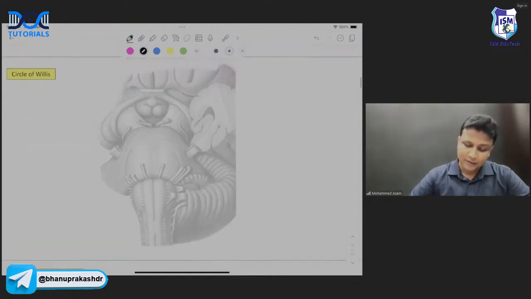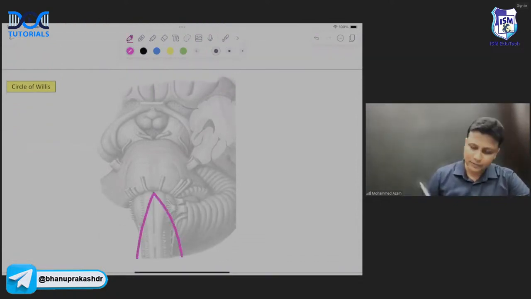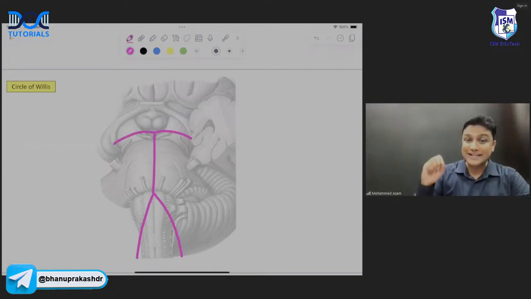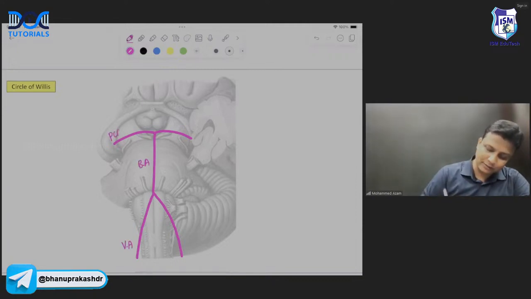Next one. अब ये सर्कल ऑफ विलिस कैसे फॉर्म होता है, बड़ा आसान है. यहाँ देखिए, first of all you'll be having the vertebral artery here and the vertebral artery here. They'll combine to form basilar artery, sir. And why am I drawing the diagram on this one here? Because basilar artery is in fact lying on the pons. And finally, that will be dividing into the posterior cerebral arteries. So this one here will be the vertebral artery. This is the basilar artery that is dividing into the posterior cerebral artery and the posterior cerebral artery, sir.